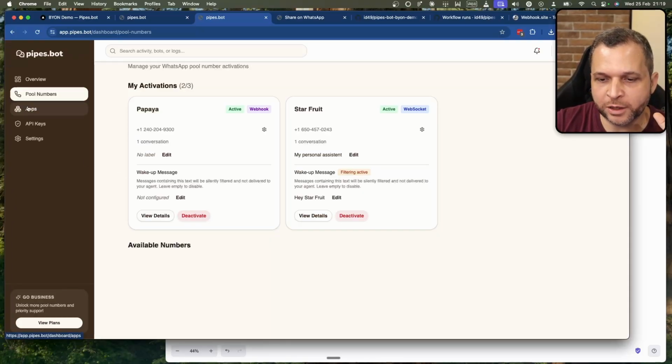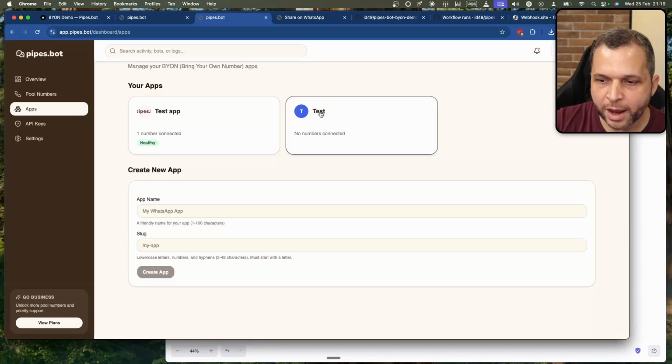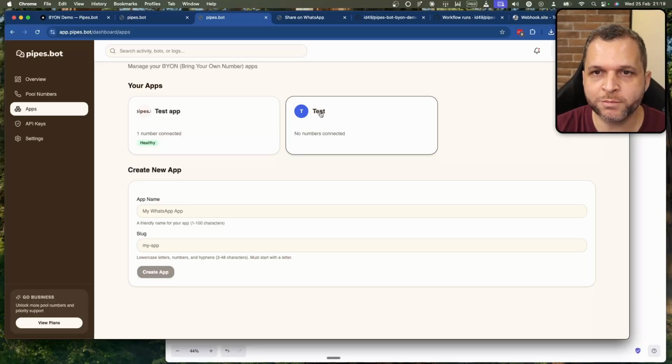And another thing that we have here, we have the apps. So every app here represents a way or a connection to an application or your agent. So one idea that I have on my own company is to onboard a number in order to share with my team.